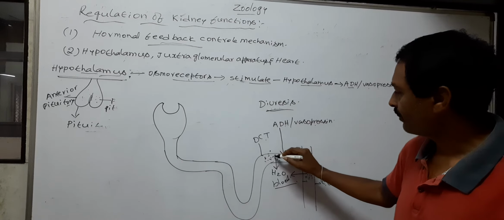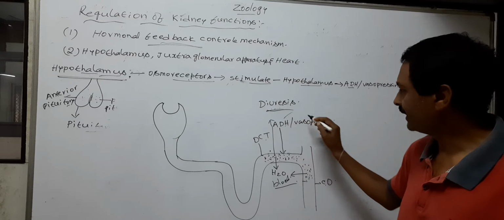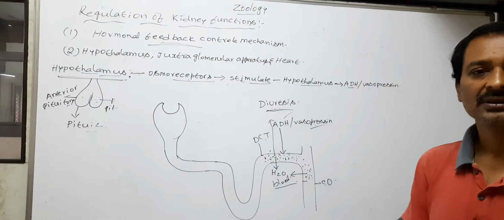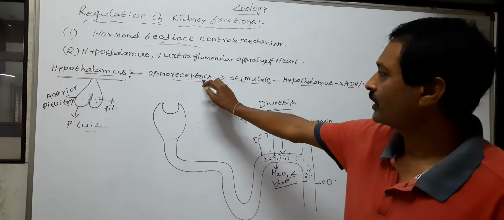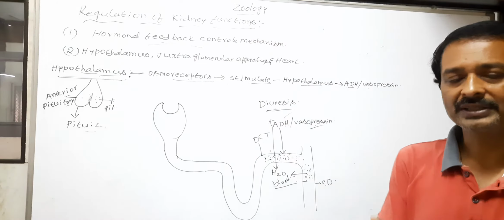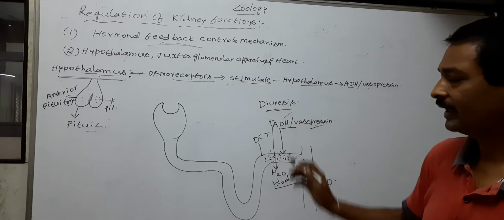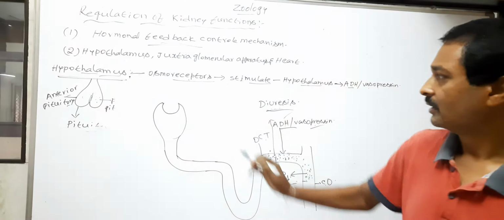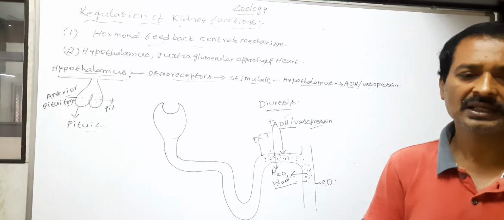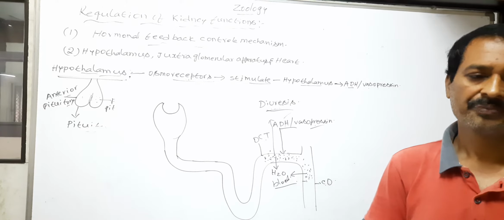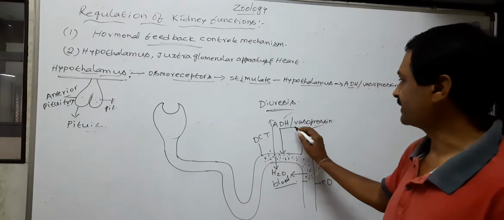When the body fluids are increased by the action of ADH, or vasopressin, the osmoreceptors are switched off. Osmoreceptors are switched off and suppress the release of ADH.